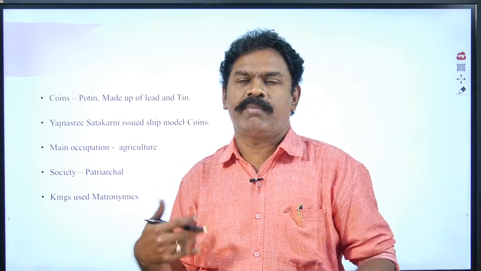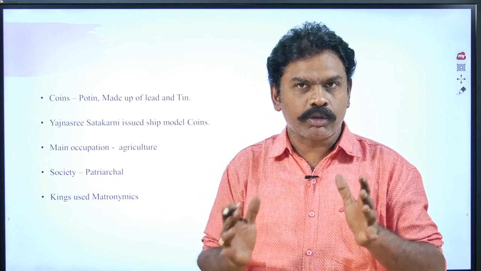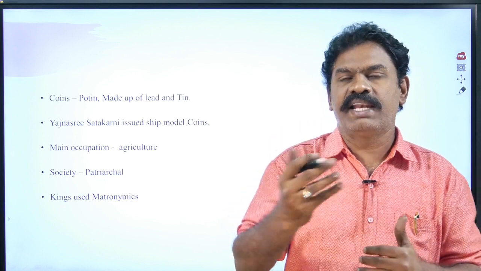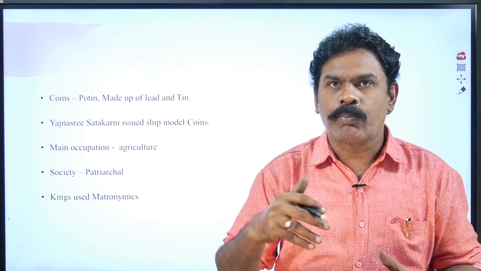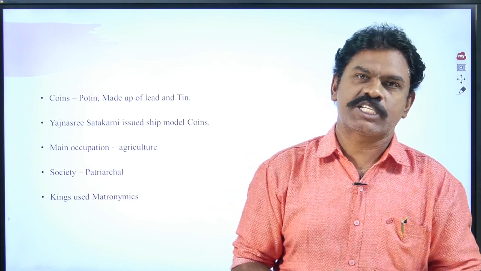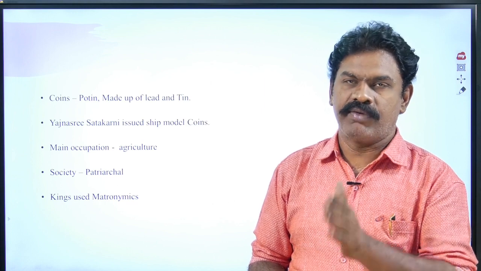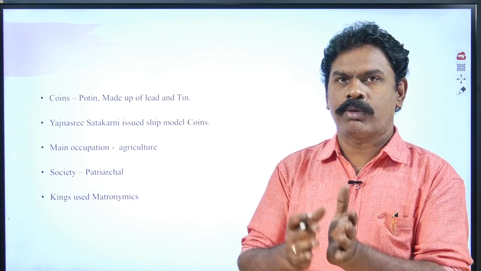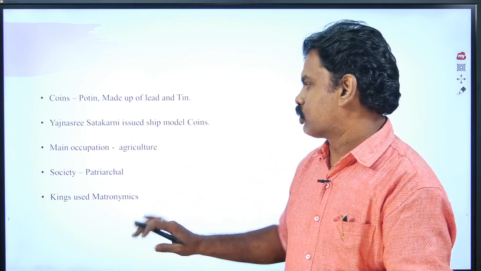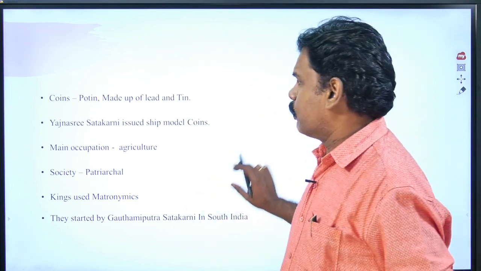Rulers had the habit of marrying different wives. That's why Gautamiputra Satakarni wanted to promote his mother and give respect to his mother. That's why he started matronymics, giving respect to the mother. Gautamiputra, the son of Gautami, Gautamiputra Satakarni. So this was started by Gautamiputra Satakarni.